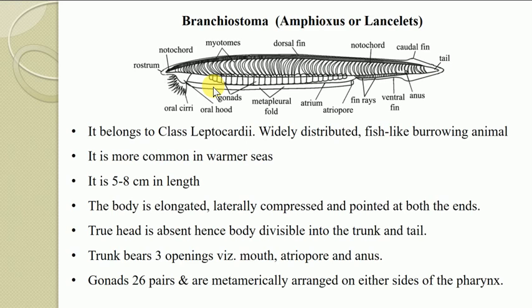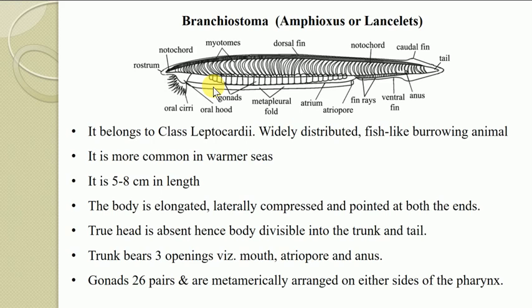feeding. It is more common in warmer seas like the Mediterranean and especially abundant near the coast of China and Japan, where it is sold as food also. It occurs in the Mediterranean and in northwestern Europe, in Sri Lanka, and on the sea coast of India also.